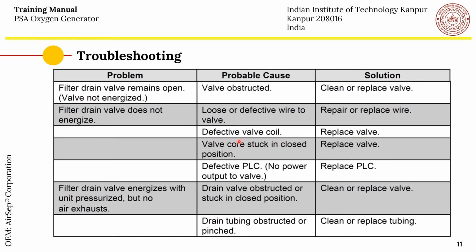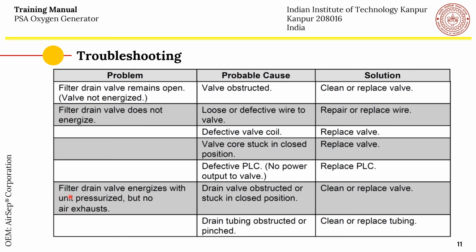The valve coil gets defective. Again, you have to replace the valve. The valve core gets stuck in the closed position. Again, if the valve is not working properly, replace it. Defective PLC, with no power output to the valve, so you have to replace the PLC.